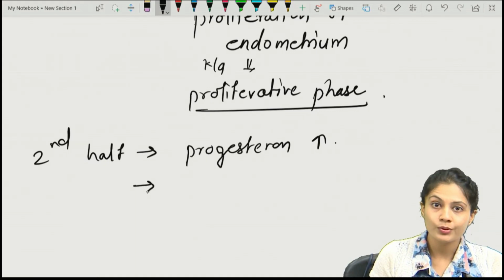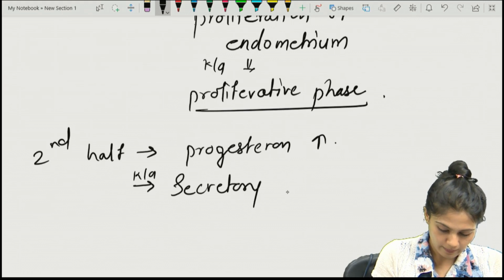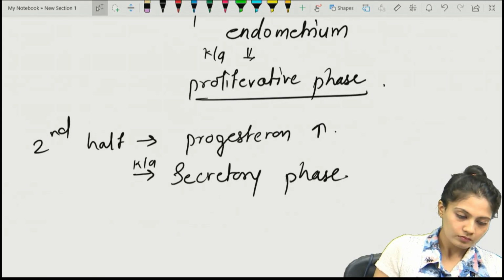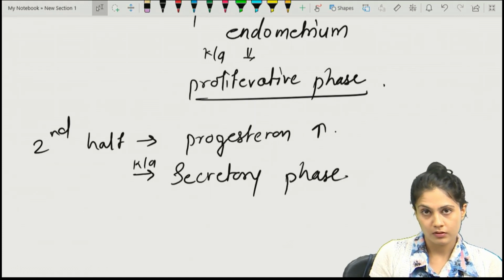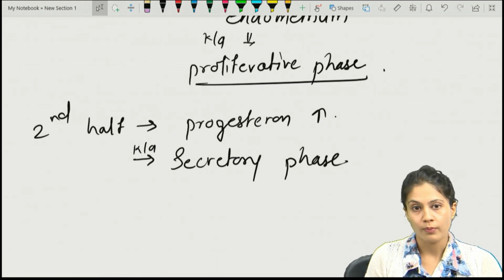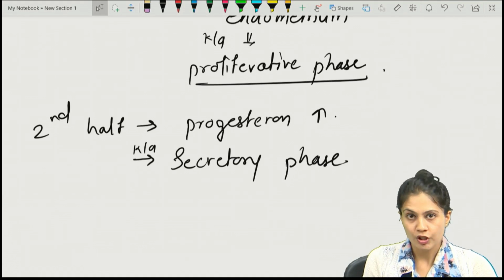So it is known as the luteal phase, as well as the secretory phase, which is always and always due to the progesterone. Remember, the proliferation is due to the estrogen.